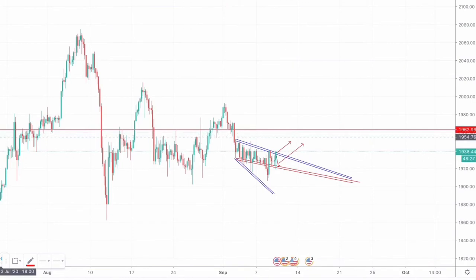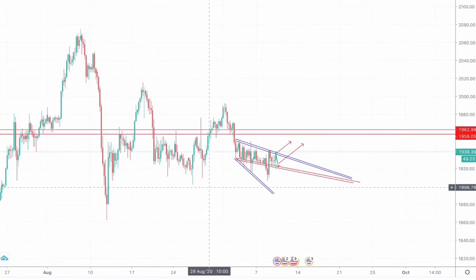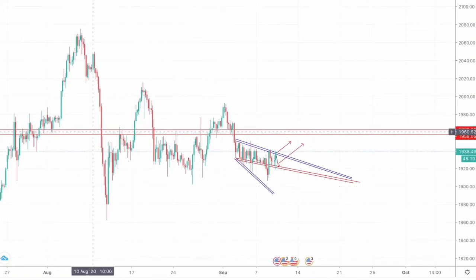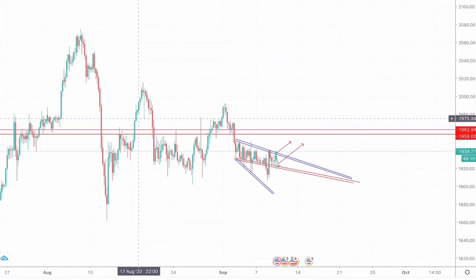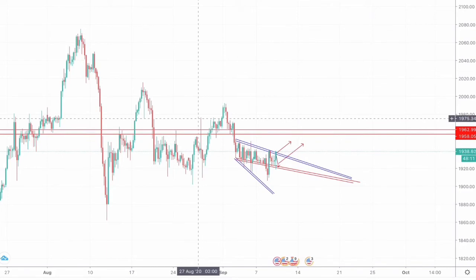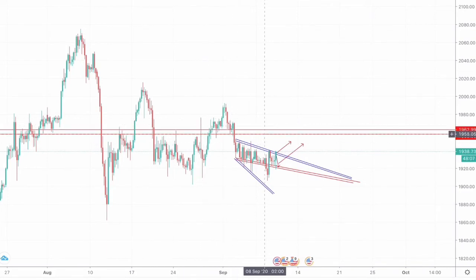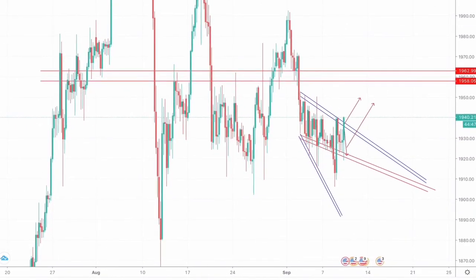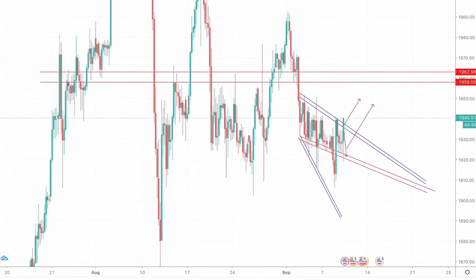Here we have highlighted the resistance zone from around 1962 till around 1958, as the market tested it around 28 July, 13 August, then on 24 August, and then on 27th August did retest towards this particular resistance zone. So this particular zone is acting as a major resistance zone.